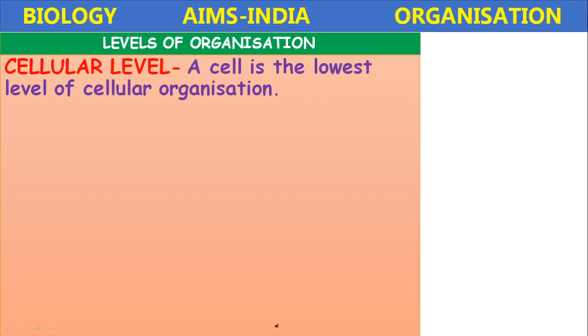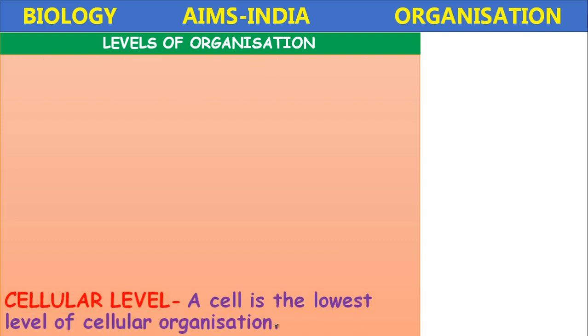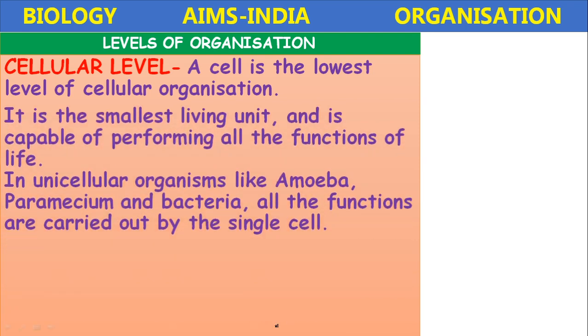So now come to the cellular level. The formation of the cell is completed. The cellular level of organization: a cell is the lowest level of organization. It is the lowest, meaning the smallest. It is the smallest living unit and is capable of performing all the functions of life. Though it is the smallest unit, it is capable of performing all the functions.